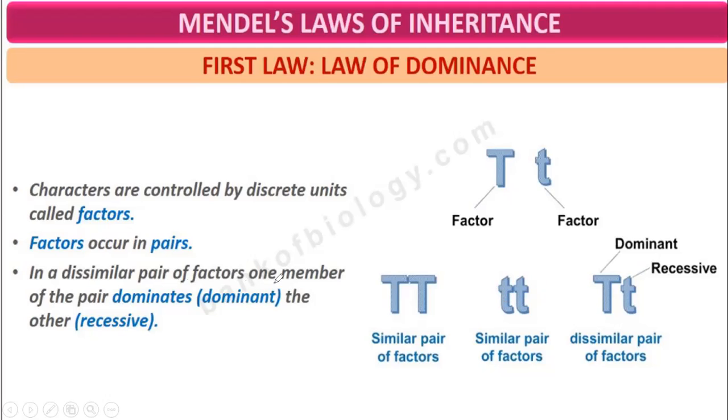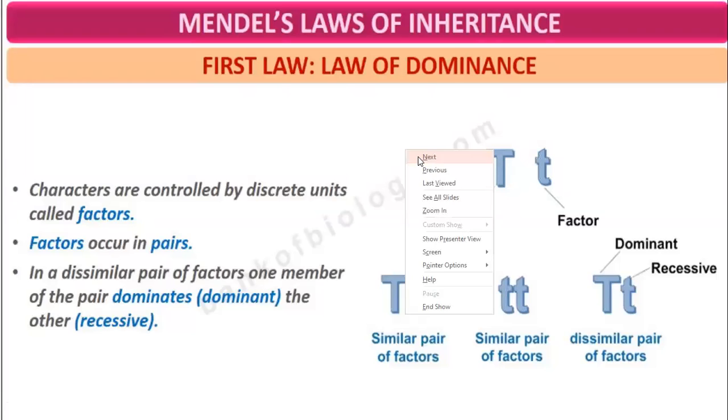In a dissimilar pair of factors like capital T small t, one member of the pair is dominant, the other recessive. But in a similar pair of factors, there is no recessive. If it is dissimilar, then one factor is dominant and the other recessive. This is called the law of dominance.